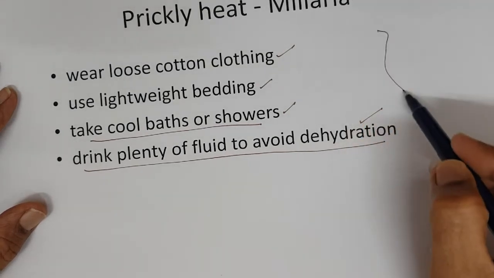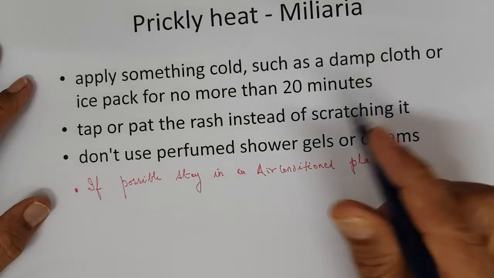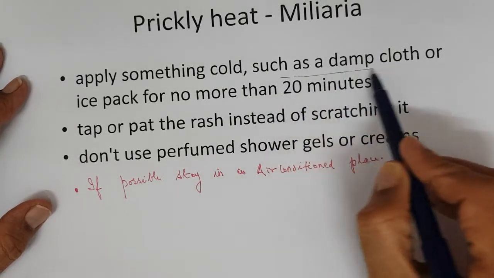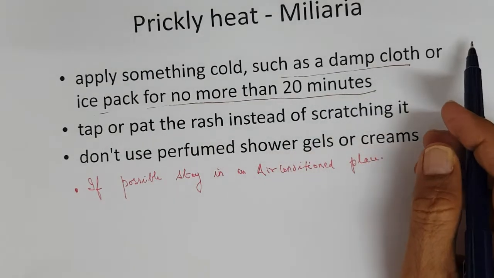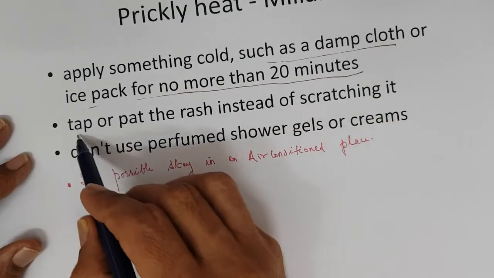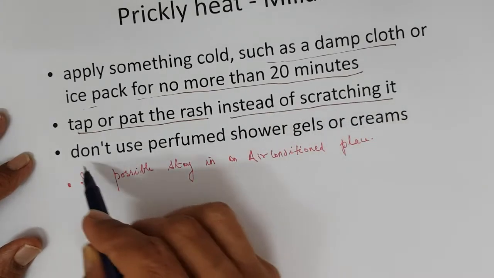This is the management of miliaria. Then apply something cold such as a damp cloth or ice pack for no more than 20 minutes. Keep that place cool. Tap or pat the rash instead of scratching it.